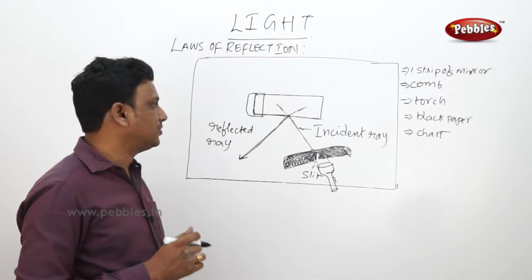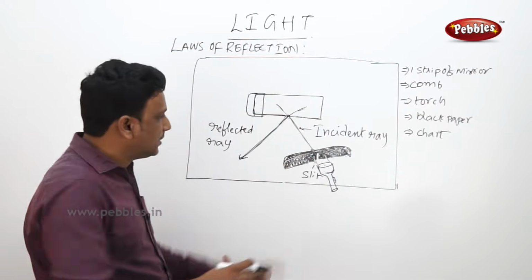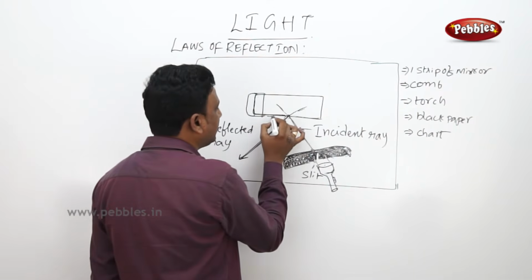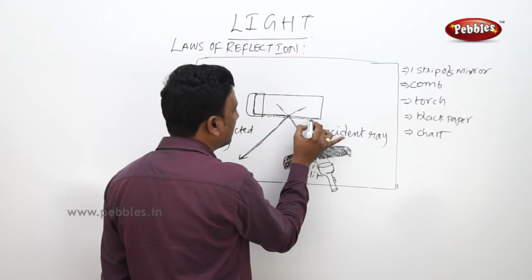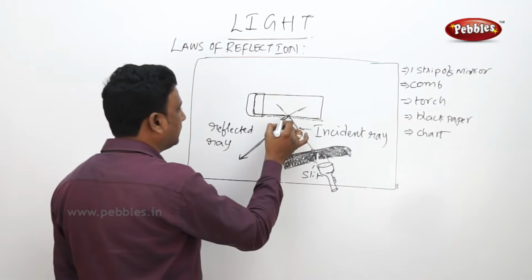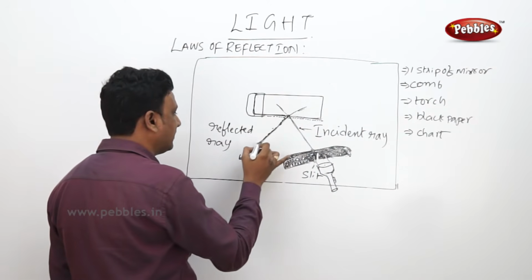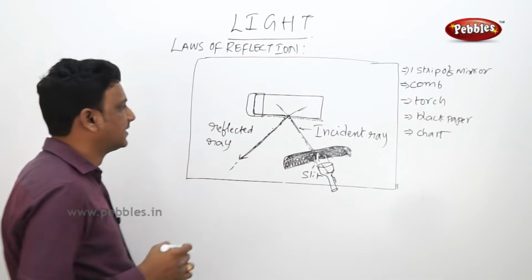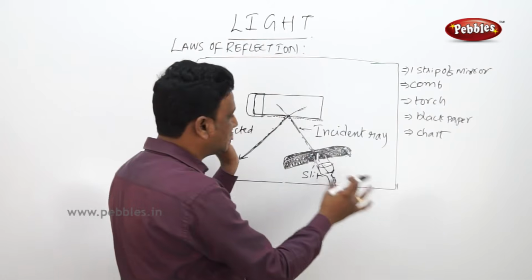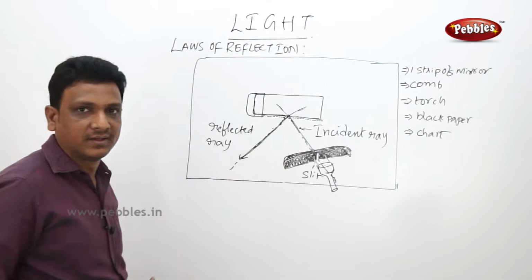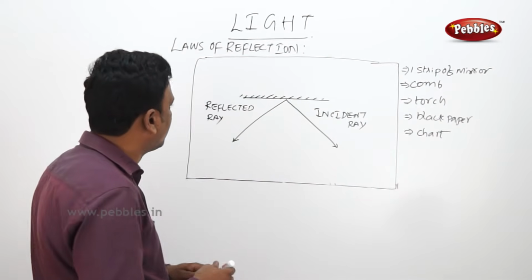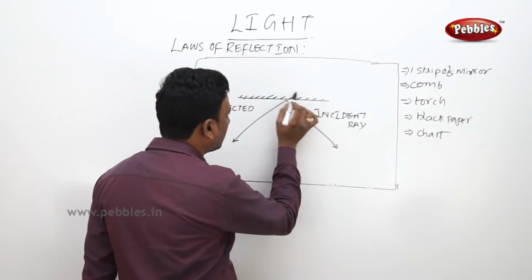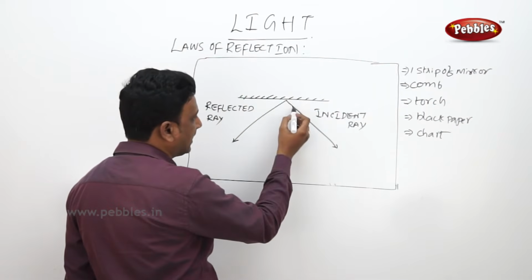Now what you're going to do, you take your friend's help. You keep the setup like this and you ask your friend to draw some lines here. Draw a line parallel to the mirror. Now you draw a line on the reflected ray. Now you draw a line on the incident ray. Now you remove this apparatus, this comb, this torch and this mirror. So this is the drawing you made, and after that you removed all the apparatus. This is the line which we have drawn parallel to the mirror.